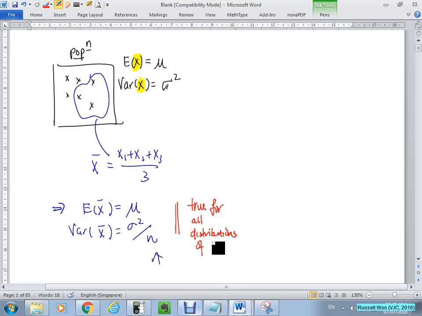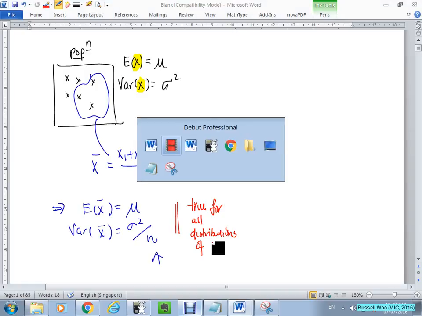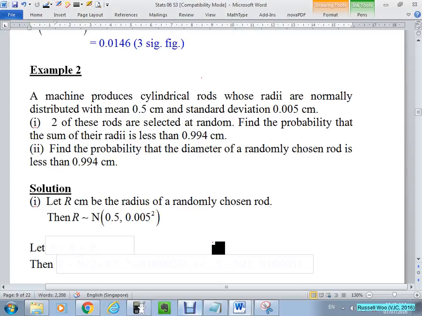However, what we have done on Tuesday was, if x is a normal distribution, x bar must be normally distributed. Also follow a normal distribution. So that's how we can do calculation. Because if it's not normal, we also don't know how to do. Follow what I'm saying? So that's what we have done. Alright? So let's carry on with example 2.